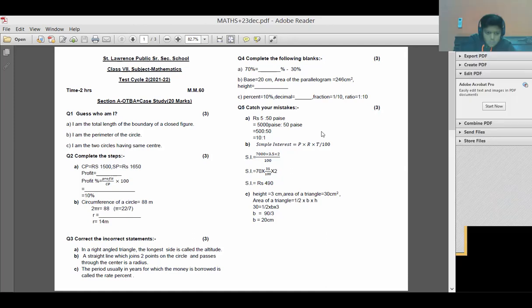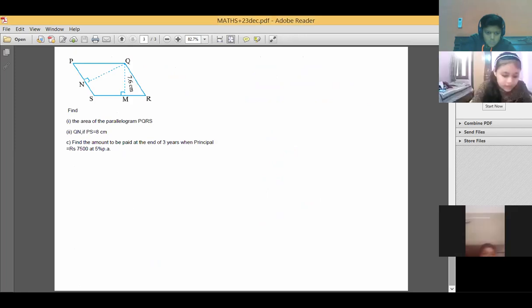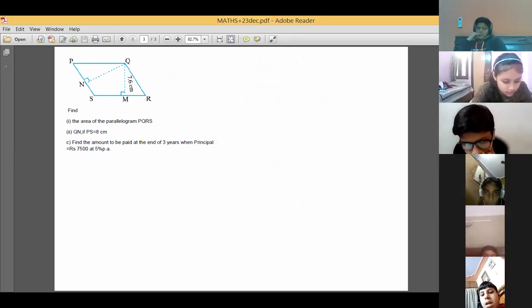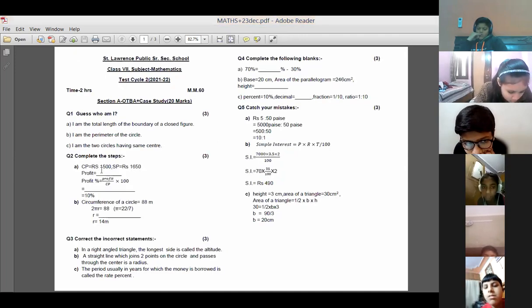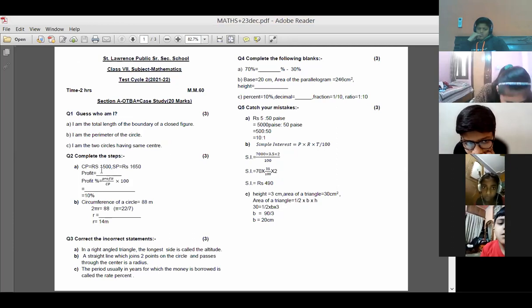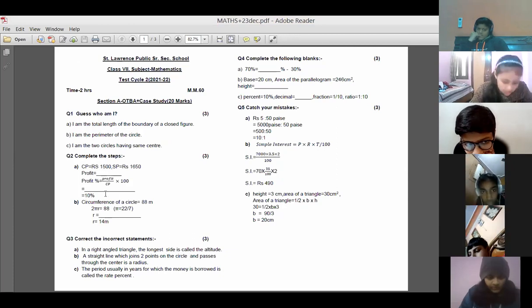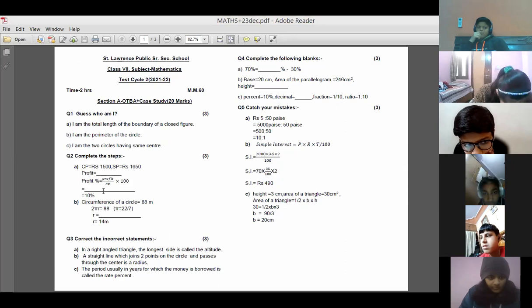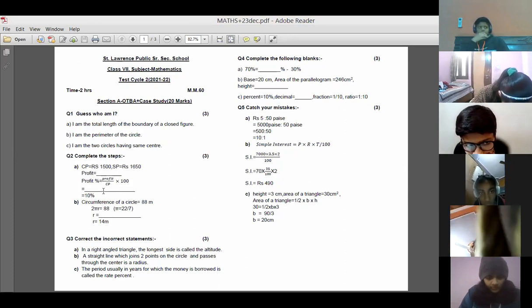Next is, let's complete these steps. Just a second. So the profit will be how much? 150. That's right, Mukul Jain. Your answer is absolutely right. And in the second blank, Kavya, your answer is also right for the first blank. Absolutely correct.